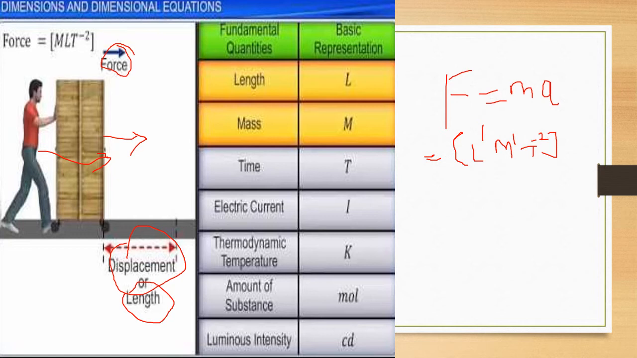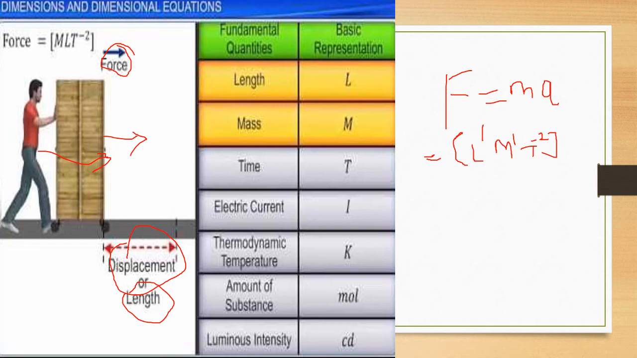As we saw in the previous slide, length, mass, time, electric current, thermodynamic temperature, amount of substance, and luminous intensity are the 7 basic units.